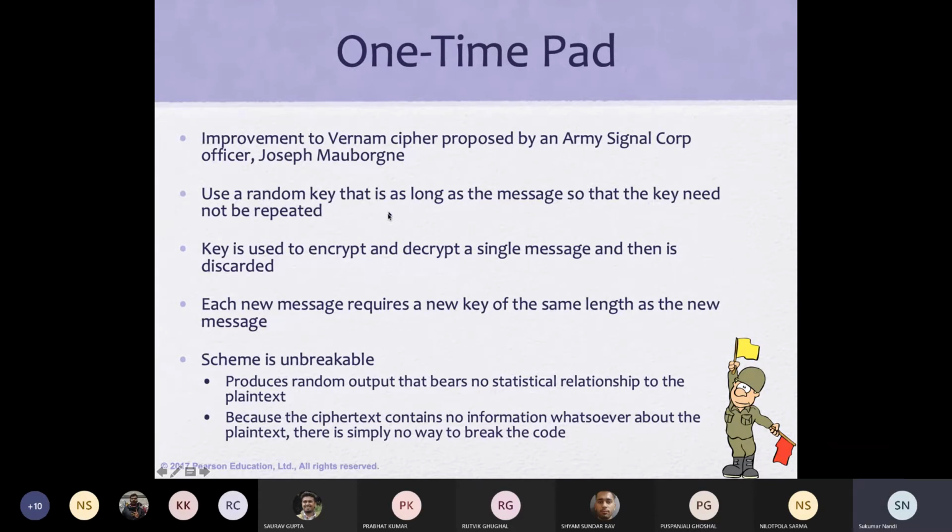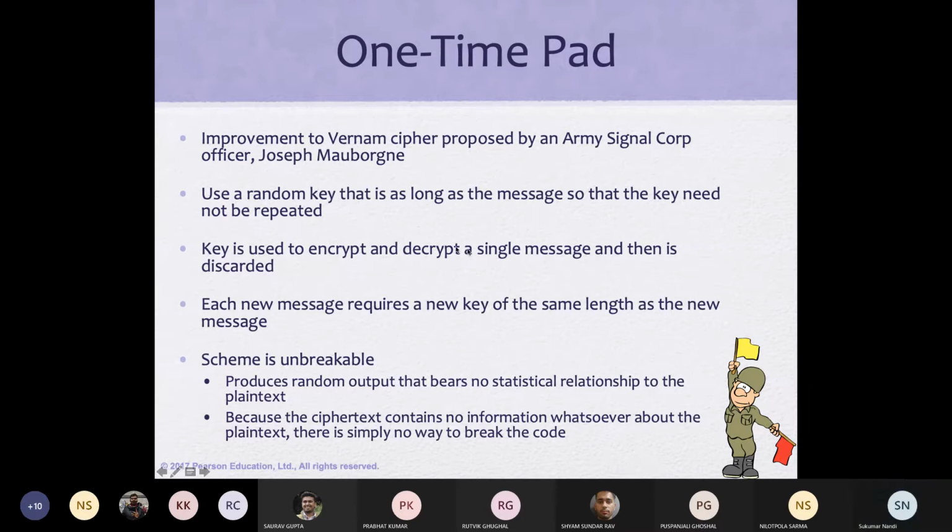Use a random key that is as long as the message so that the key need not be repeated. So the number of alphabets in the message and the number of alphabets in the key should be equal. That is the minimum requirement. Then the key is used to encrypt a single message. The key should be used only for one message. It should not be used again.